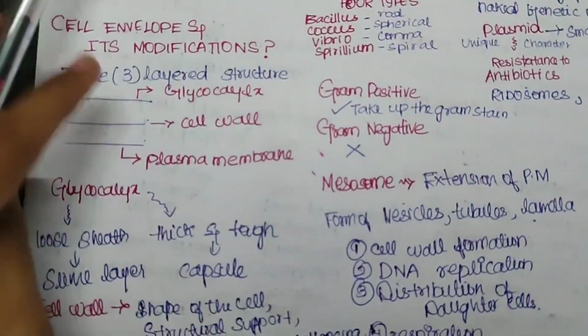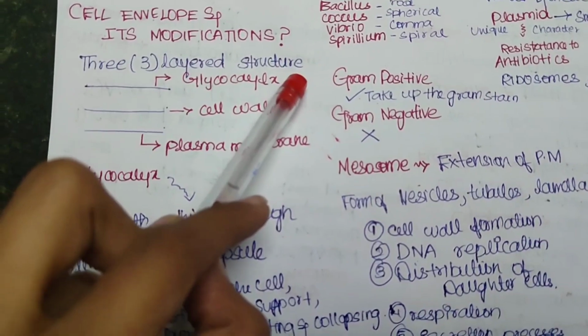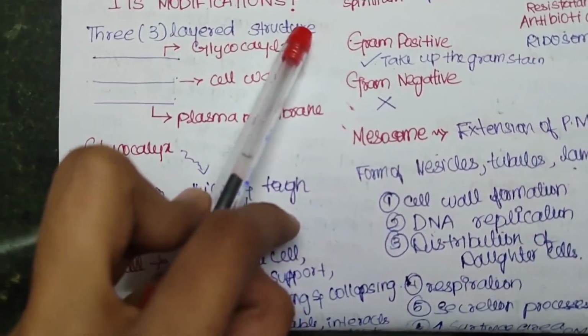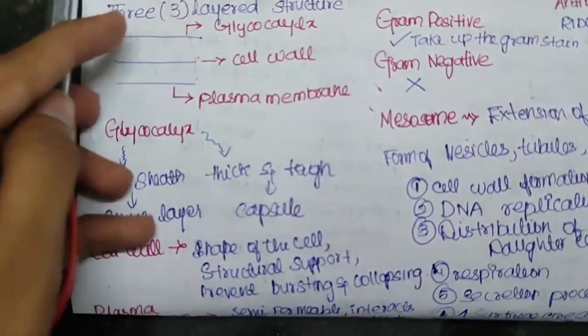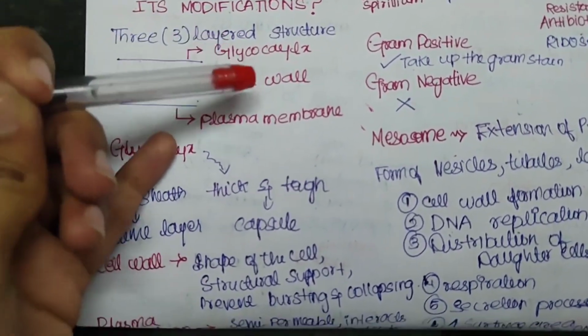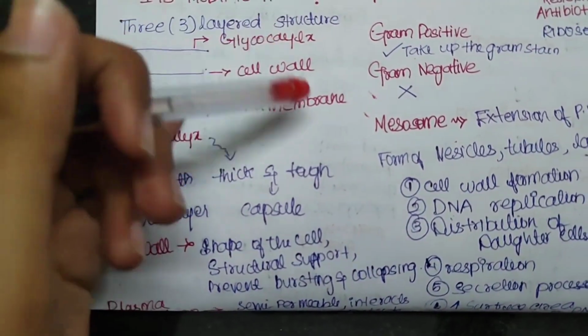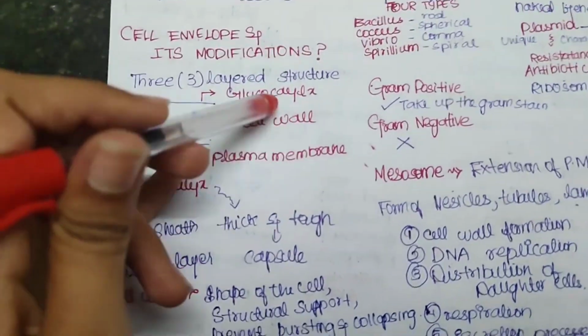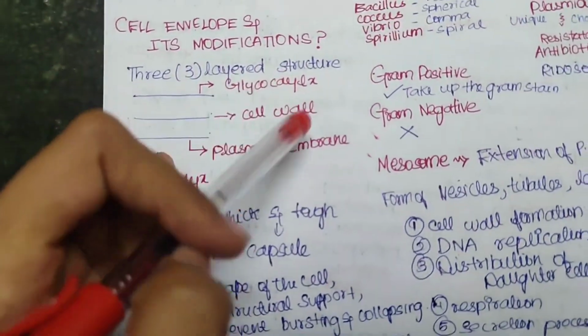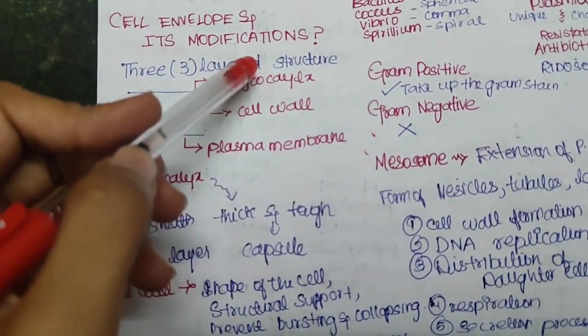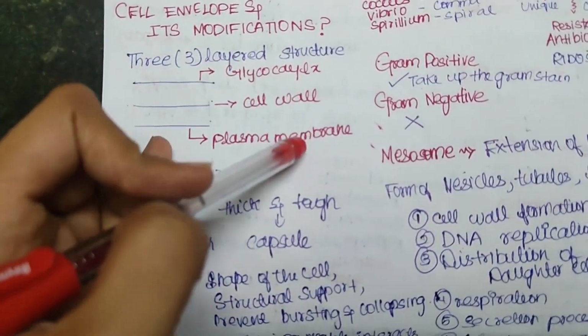Now we are going to discuss the cell envelope under this modification. This cell envelope consists of 3 layers. What are they? Glycocalyx, cell wall, and plasma membrane. These 3 act separately, but together they act as a single unit. So what are the 3 layers? Glycocalyx, cell wall, and plasma membrane.